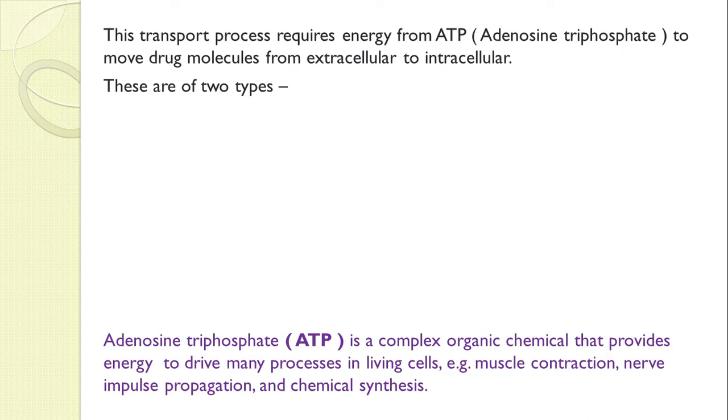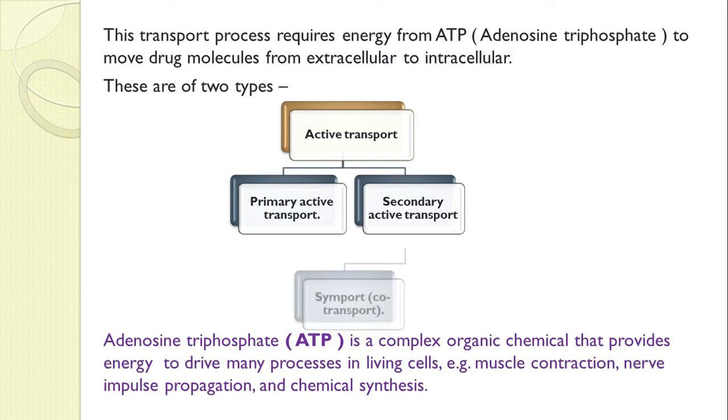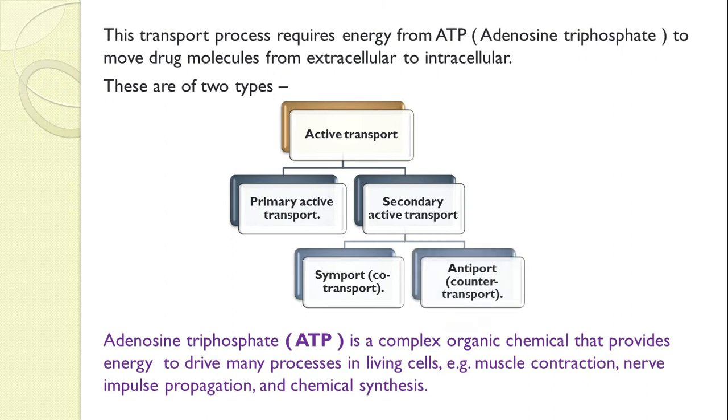Okay, then the next point in active transport: this transport process requires energy from ATP to move the drug molecules from extracellular to intracellular fluid. Now this active transport is of two types again. Firstly, primary active transport, and secondly, secondary active transport. Secondary active transport is further divided into two: symport, that is co-transport, and antiport, also called counter transport.